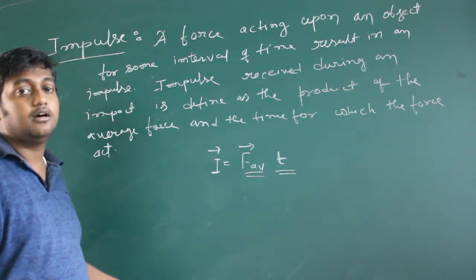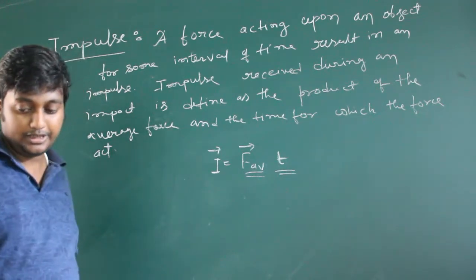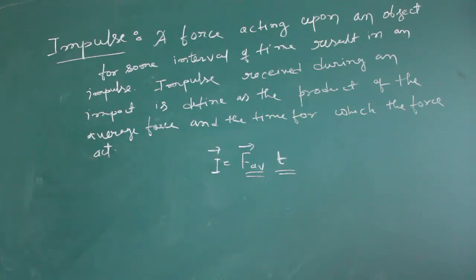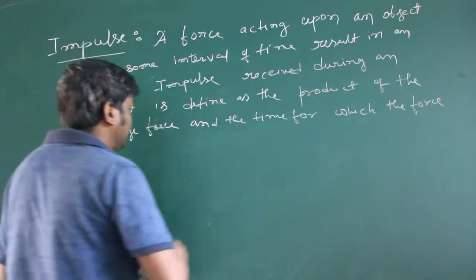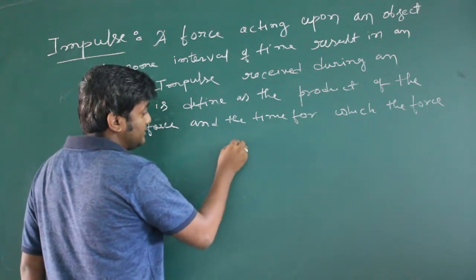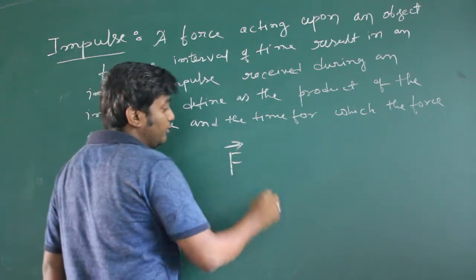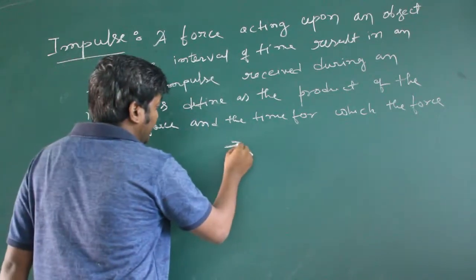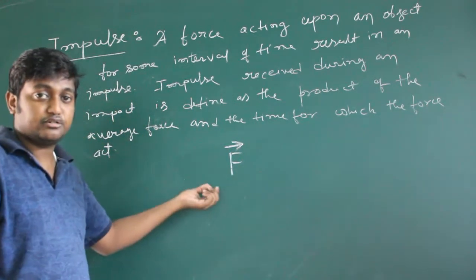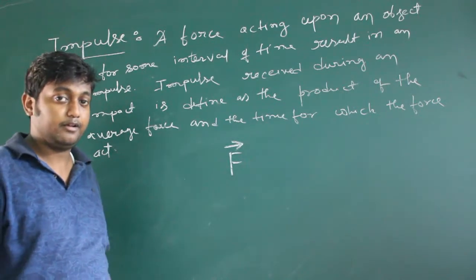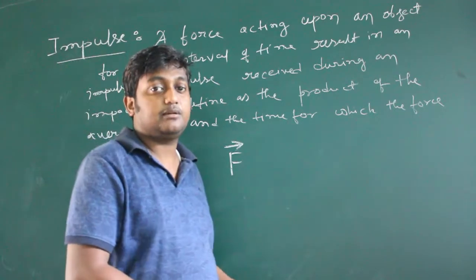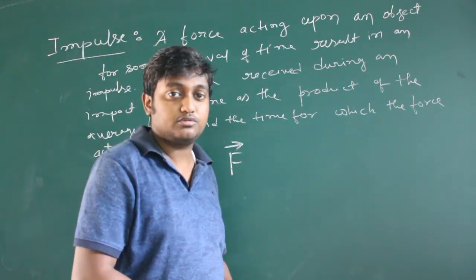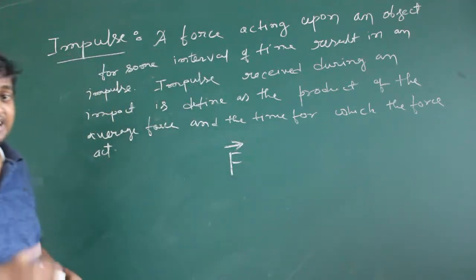Now we will prove how impulse is equal to the change in momentum. Suppose we know F vector equals, why is this sign given? Because force is a vector quantity. For a vector quantity we have to give this arrow sign. Now what is a vector quantity? A vector quantity is the quantity which depends upon both direction and magnitude. So force is a vector quantity.